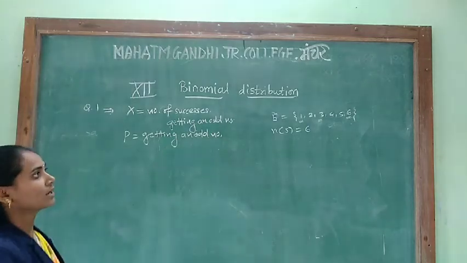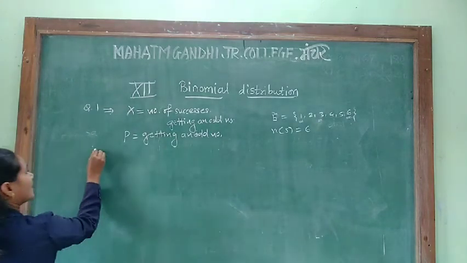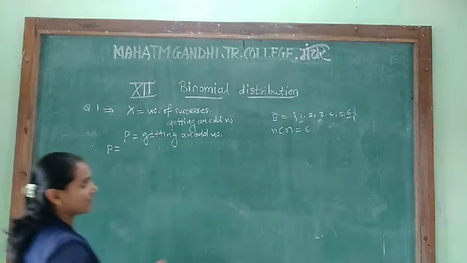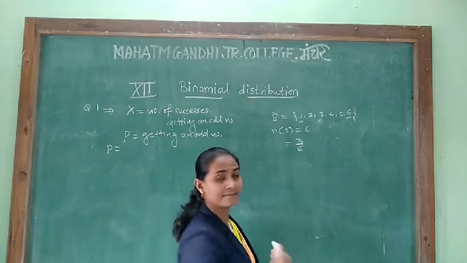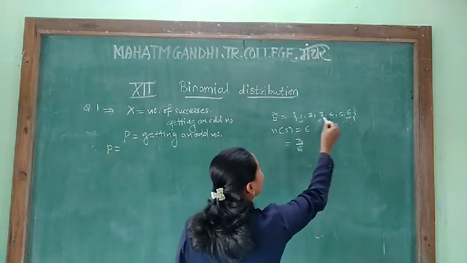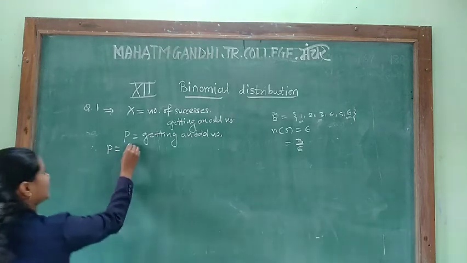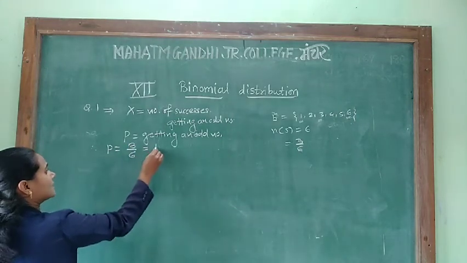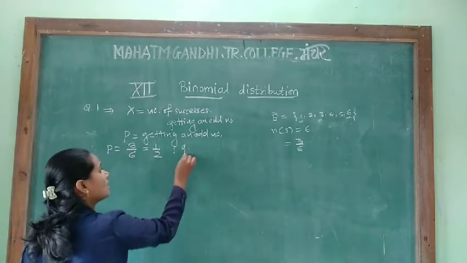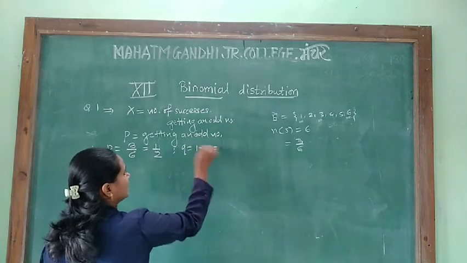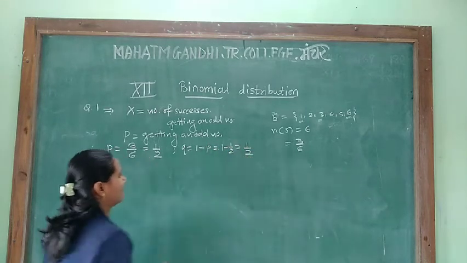Getting an odd number. So first you have to write here probability. First find P. What is P? P is equal to 3 divided by 6. How many times will you get odd numbers? 1, 2, 3, 3 times, and the sample points are 6. Then the probability for this is 3 by 6. That means it is 1/2. From this find the value of Q. Q is what? 1 minus P. That means it is equal to 1 minus 1/2, which is 1/2.